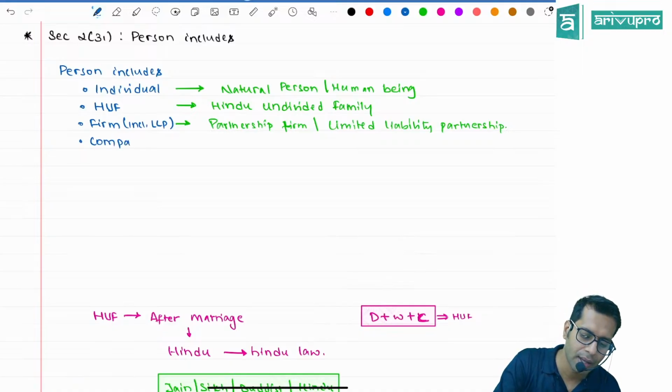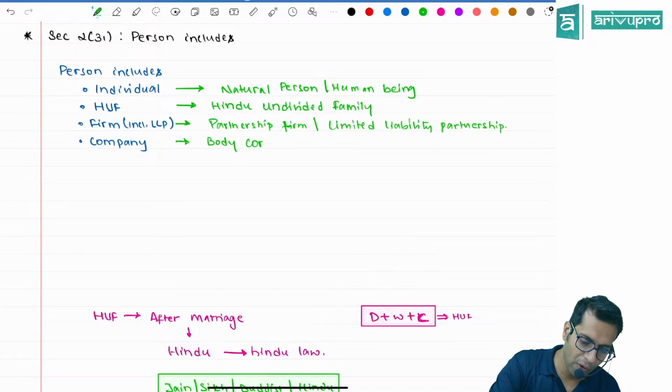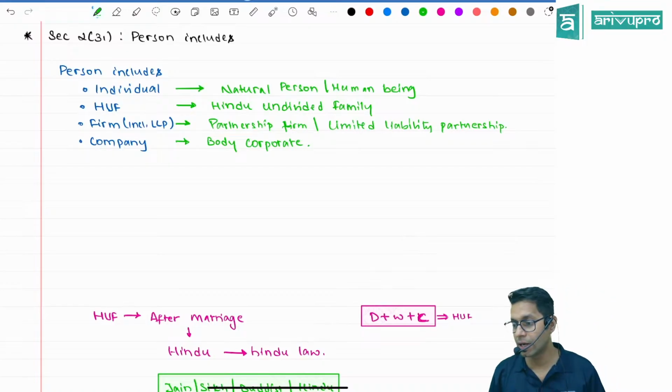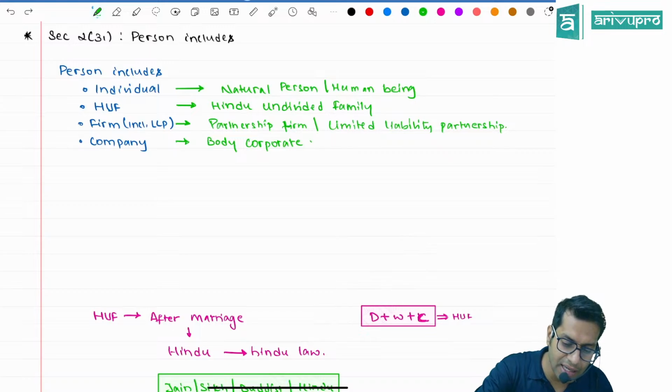company. Sir, company means what, sir? Company means your body corporate. Whatever you have studied in company law is applicable to companies. What are the different types of companies?